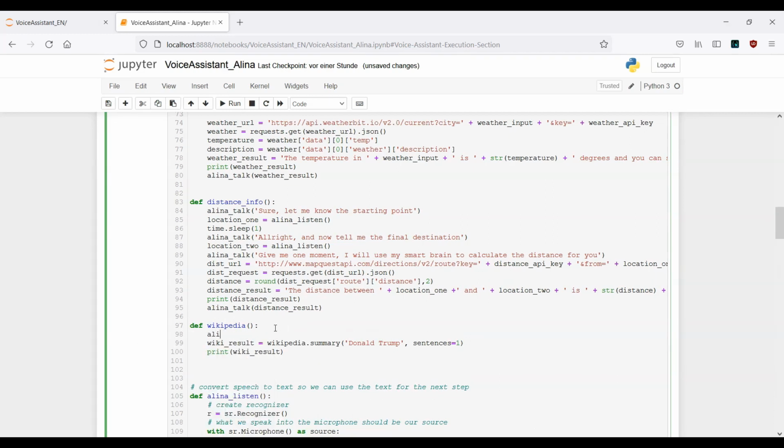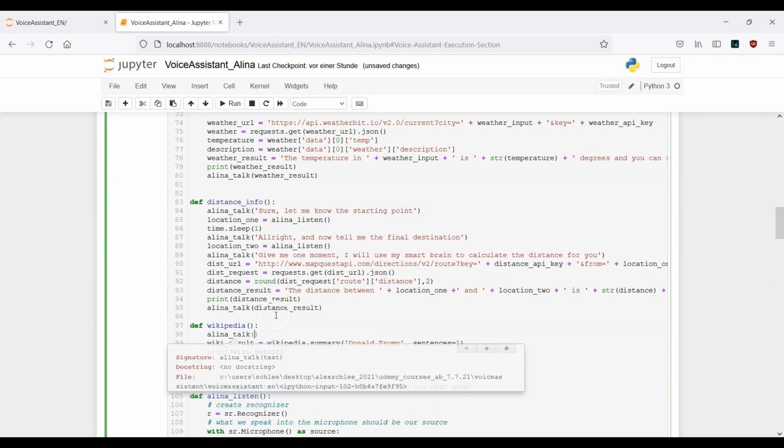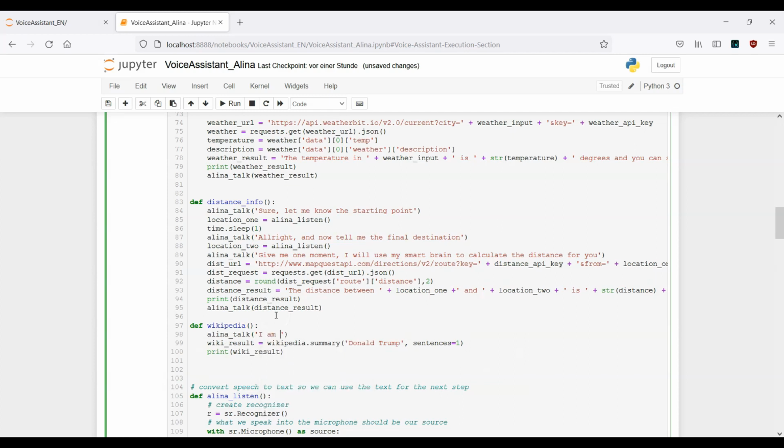That means once we call this Wikipedia function, our assistant should talk to us. Let's say, I'm happy to help. Let me know what I should search for you on Wikipedia. This is what the assistant will ask us.